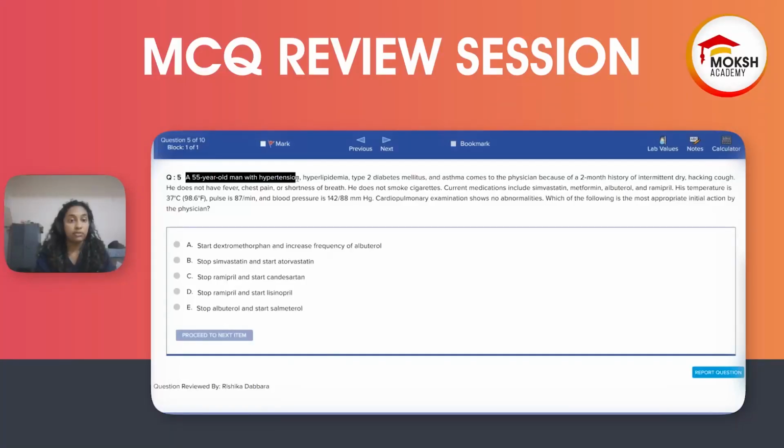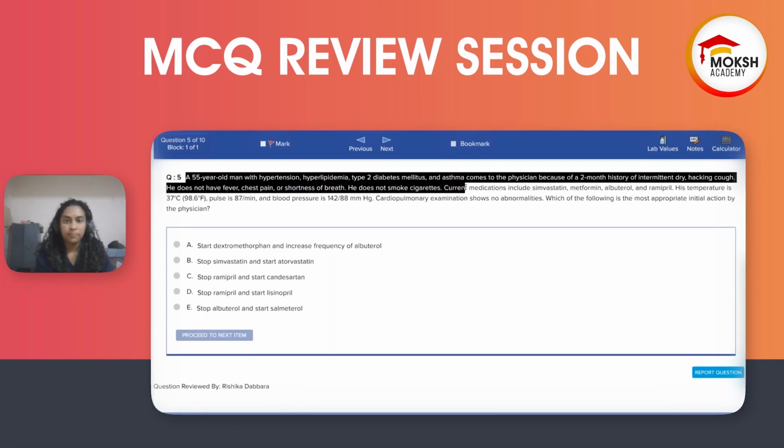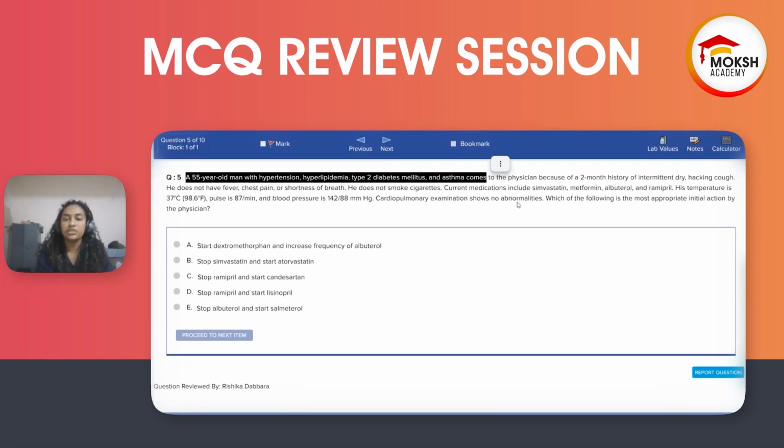A 55-year-old man with hypertension, hyperlipidemia, type 2 diabetes mellitus, and asthma comes to the physician because of a 2-month history of intermittent dry, hacking cough. He has no fever, chest pain, or shortness of breath. He does not smoke cigarettes.